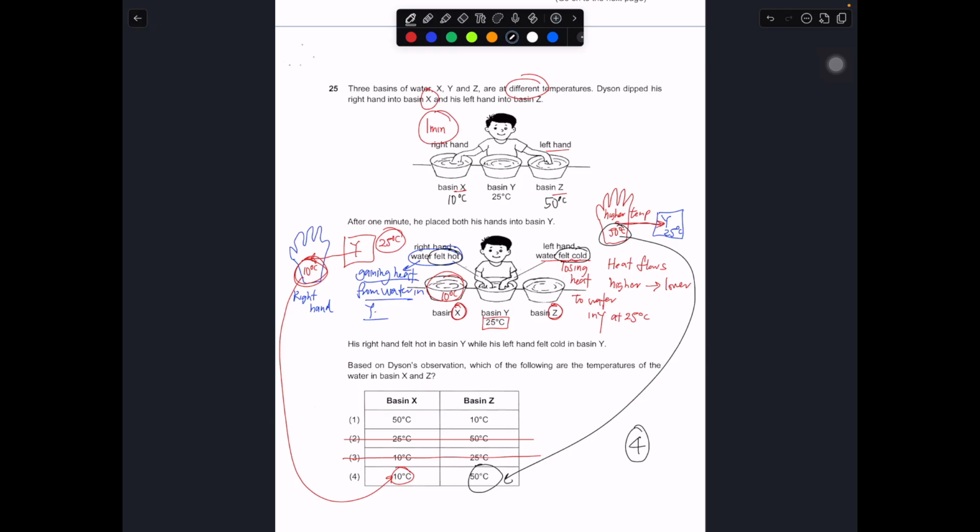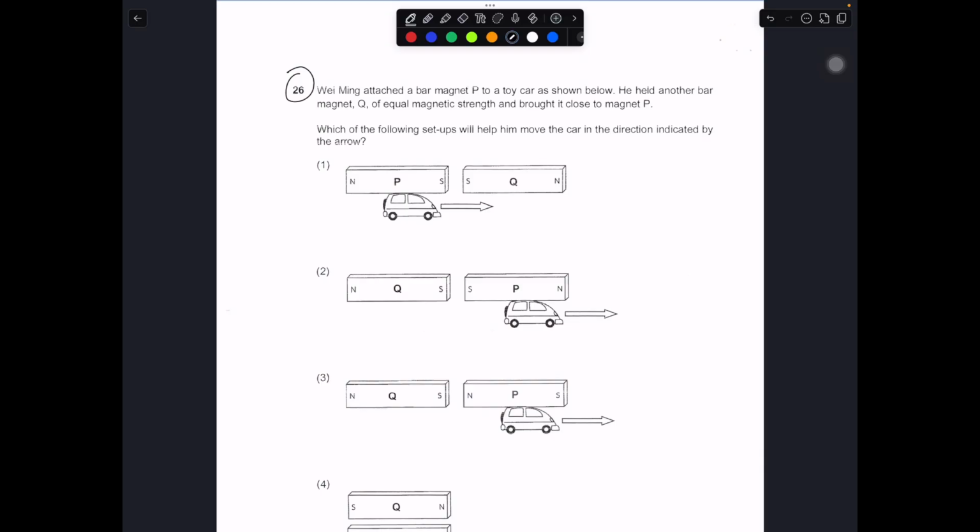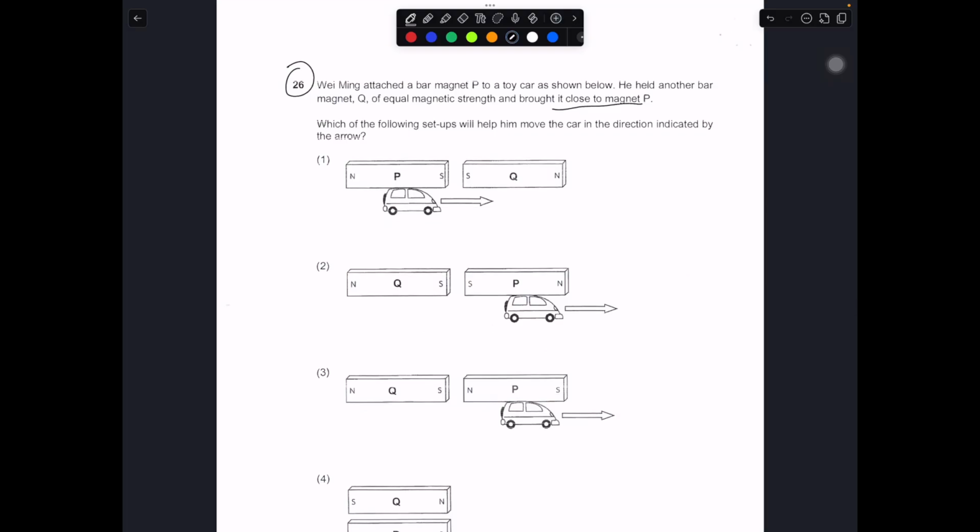Okay, in this case, Wei Ming attached a bar magnet P to a toy car as shown below. Then he held another bar magnet of equal magnetic strength and brought it close to magnet P. Then they ask which of the following setups will help him to move the car in the direction indicated by the arrow. So basically we have to look at how the magnet is positioned and the direction of the car. The arrow represents the direction of the car.